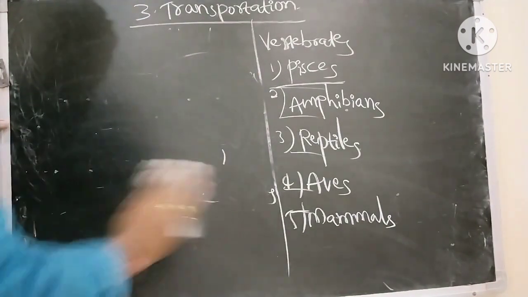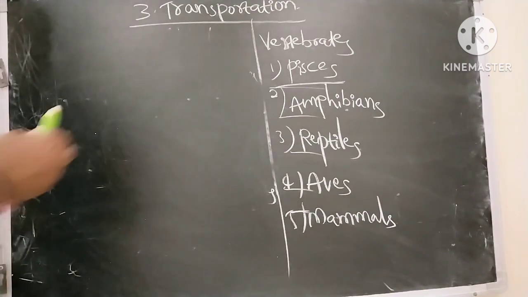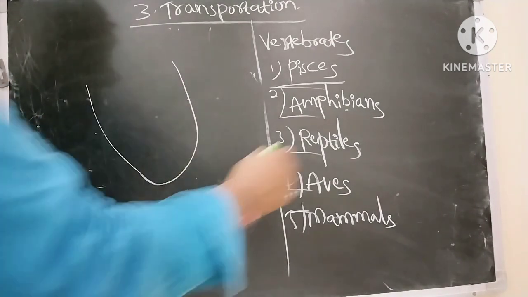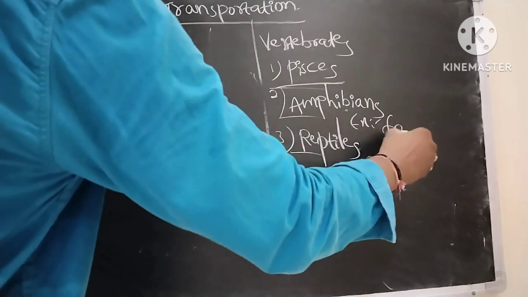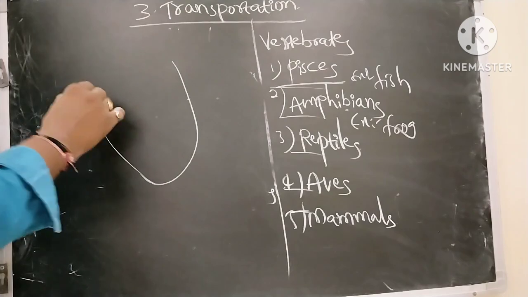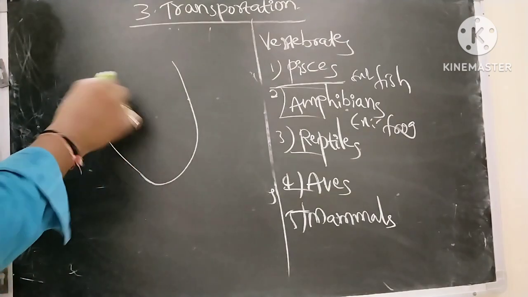amphibians, example frogs. They contain three chambers.